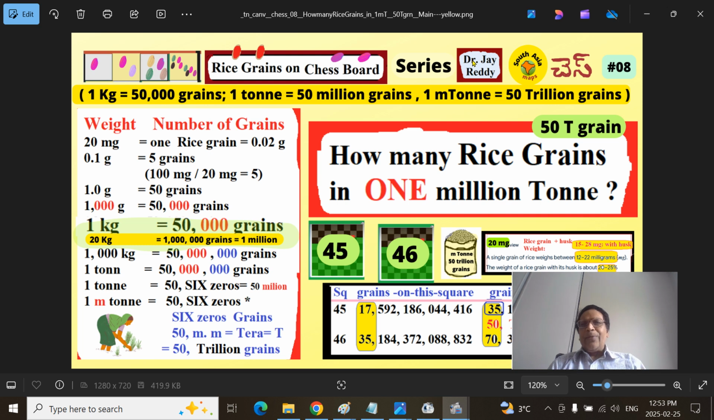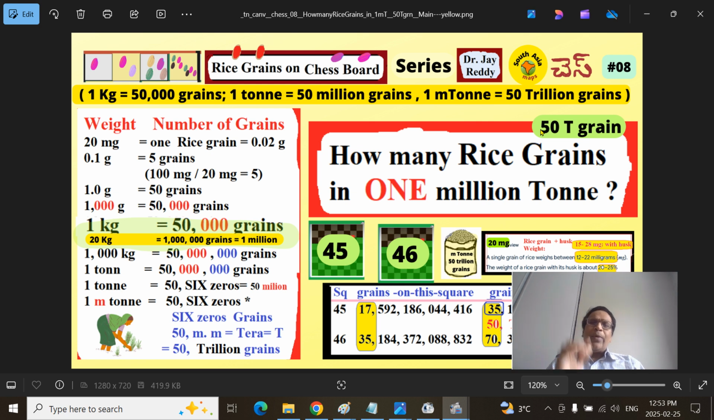We are continuing our rice grains on chessboard series. This is part 8. The title of today's presentation is How many rice grains 1 million ton contains? That is 50 trillion grains.